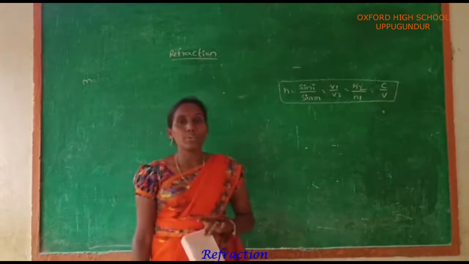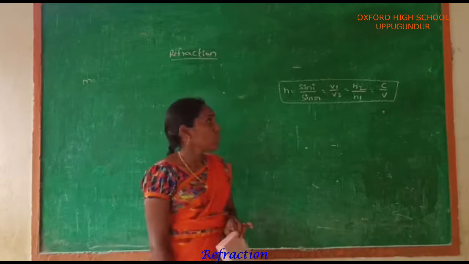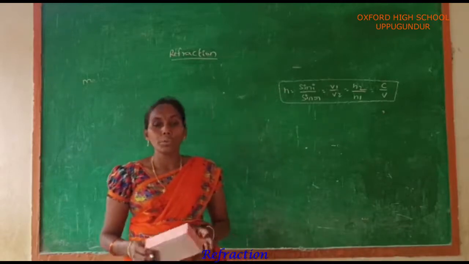Refractive index n is equal to sin i by sin r, that is equal to v1 by v2, that is equal to n2 by n1, that is equal to c by v.